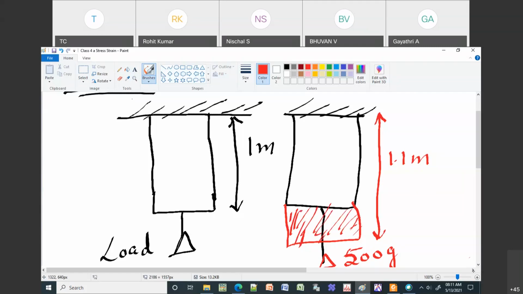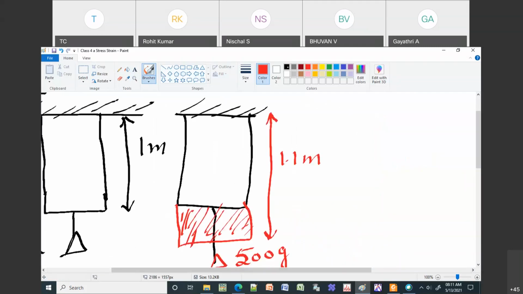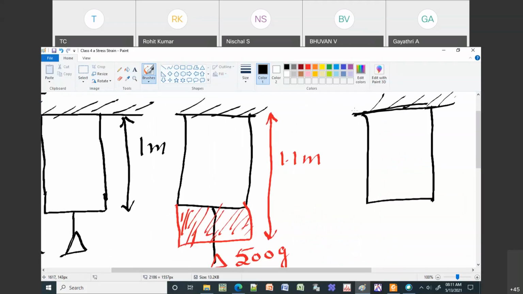Then you remove the load. So once you remove the load, that means you're taking off the load. You are not having the load anymore. So then in principle it has to come back to 1 meter. Okay, then what happens? There is no strain means it's change in length to original length. Okay, so there is no strain. But for any given material there will be some kind of deformation, which is nothing but its deviation from its original size and shape. Okay, so let us assume this is like a 0.01 meter.